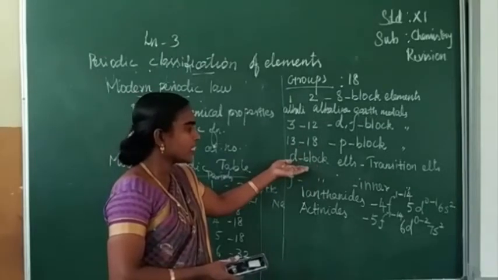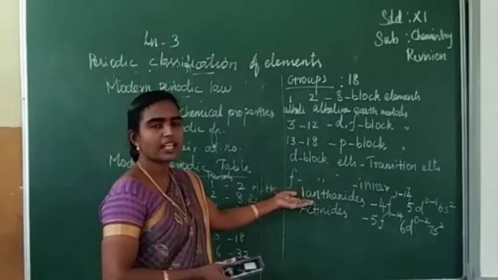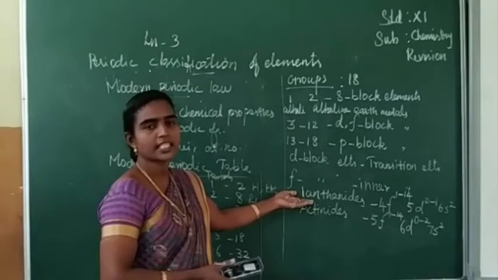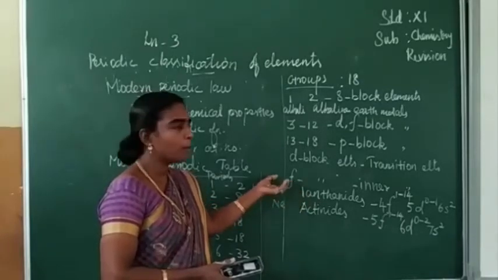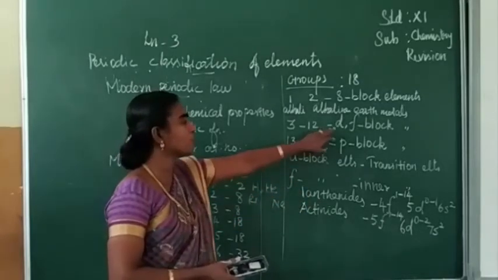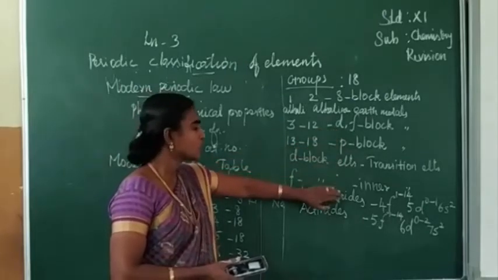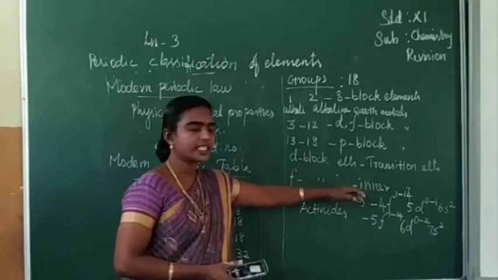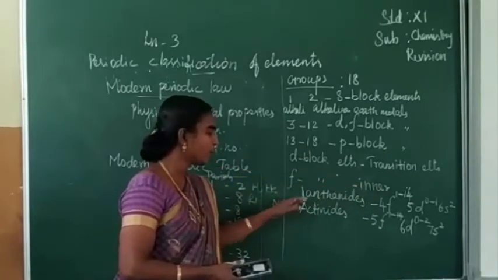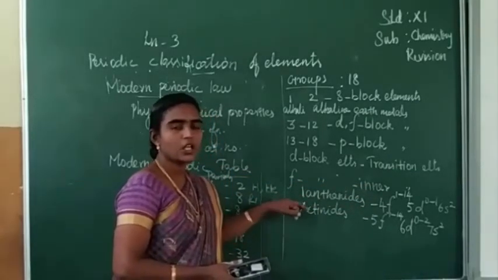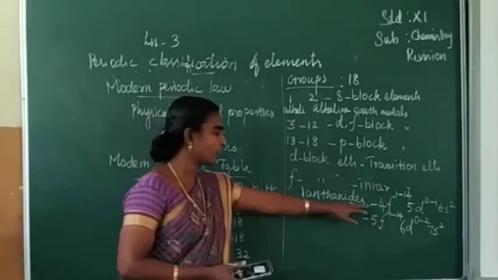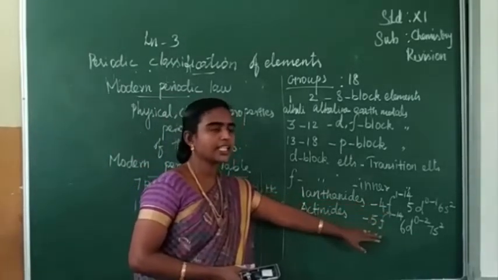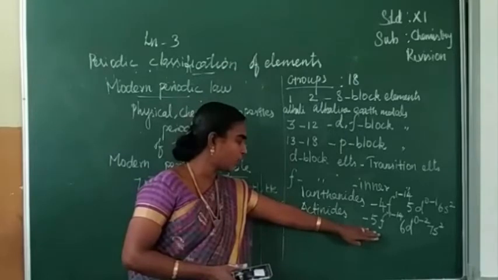F block elements are called inner transition elements. They are placed in between the d block elements. Inner transition elements are of 2 types, lanthanides and actinides. Lanthanides have this electronic configuration and actinides have this electronic configuration.